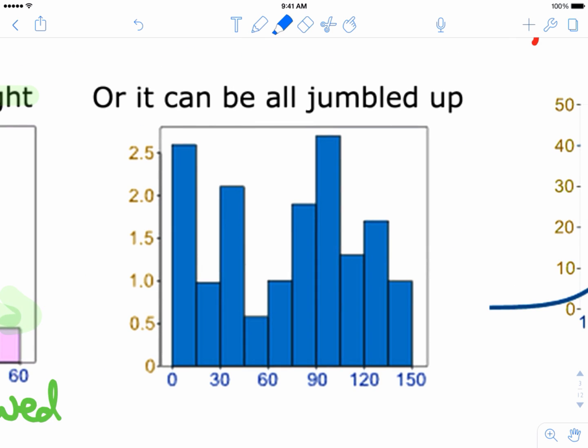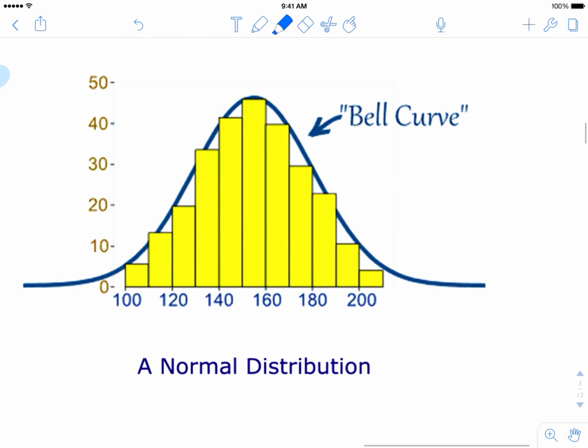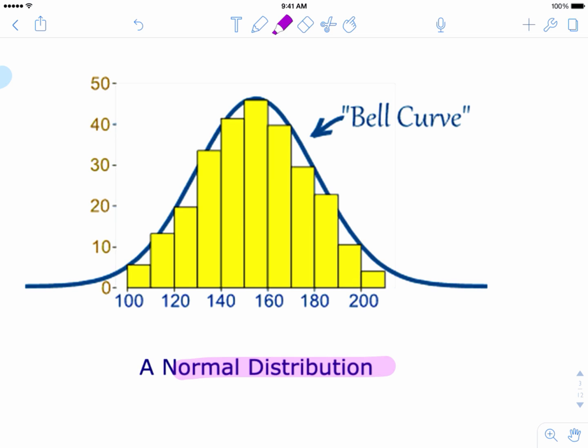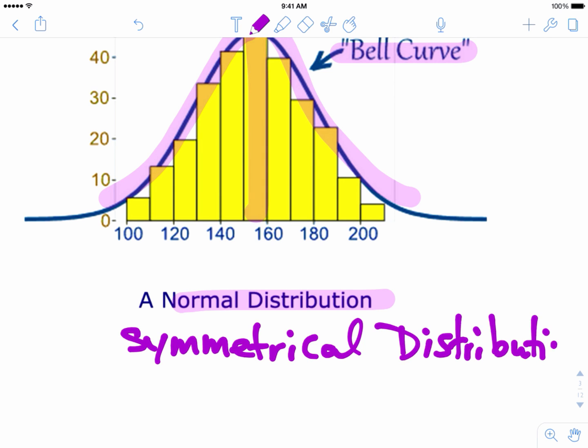The third type is called the jumble up distribution, which is basically referring to distributions with no specific pattern. The last kind is called a normal distribution, where the data are centered in the middle and symmetrically distributed on both the left and right side of the graph. This kind of graph is also called the bell curve and the symmetrical distribution.